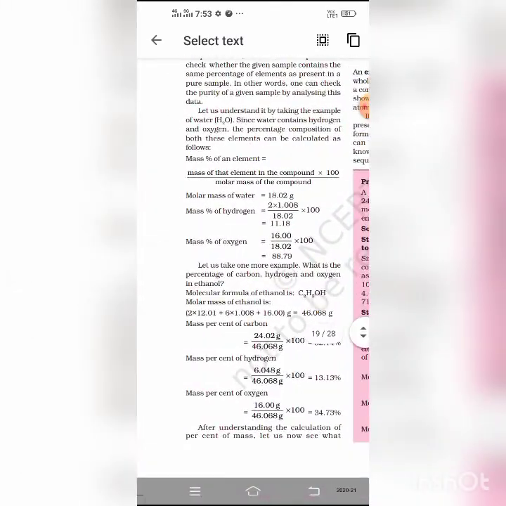So student, gram molecular mass of any substance is defined as the mass of Avogadro number of molecules. For example, the mass of 6.022 into 10 to the power 23 molecules of H2 equals 2 gram. The mass of 6.022 into 10 to the power 23 molecules of O2 equals 32 gram.